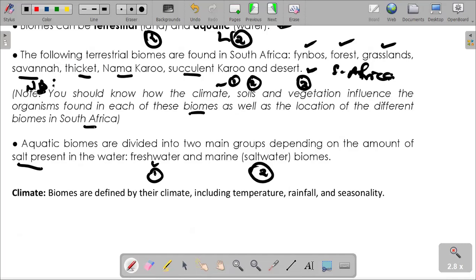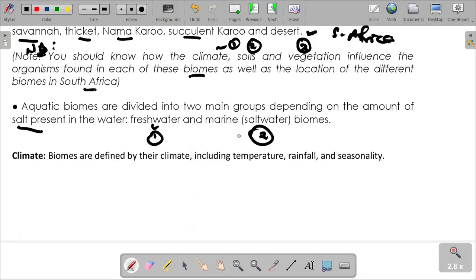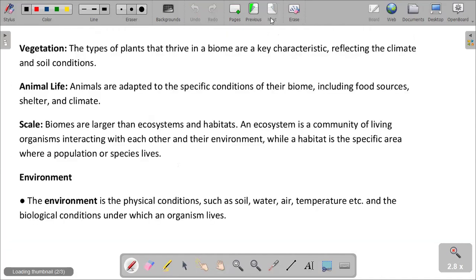Just quickly, I'm going to refer to this one. The climate as a factor that can affect the biome. Biomes are defined by their climate, including temperature, rainfall, and seasonality. I already mentioned that the temperature and the rainfall affect the various biomes.